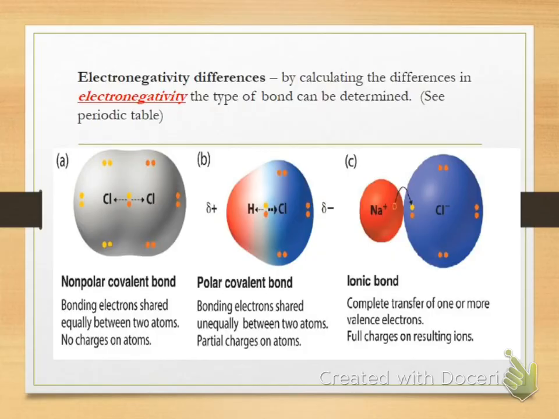But I wanted you to see this visual of what they would look like in terms of electron distribution. For nonpolar, it's going to be even, looks the same. For polar, it's going to be slightly off kilter because the chlorine has a higher electronegativity, so it keeps the electron longer. And then, of course, ionic is the outright transfer of electrons, outright giving them away.